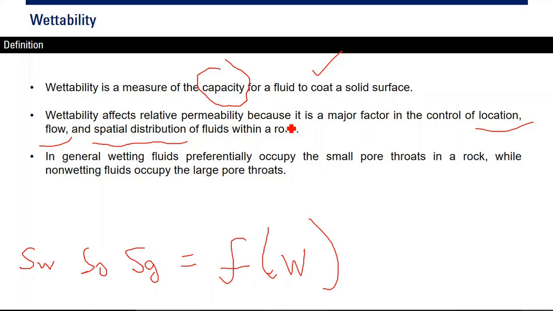Okay, in general, wetting fluids preferentially occupy the small pore throats in rock, while non-wetting fluids occupy the large pore throats. This is very, very important. So the wetting fluid will go into the small pores, or the small pore throats in a rock, while non-wetting fluids will occupy the large pore throats. Okay, so we know we have pores, and there are big pores and small pores. There are pores with big pore throats, and there are pores with small pore throats.